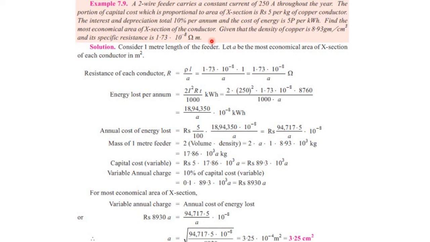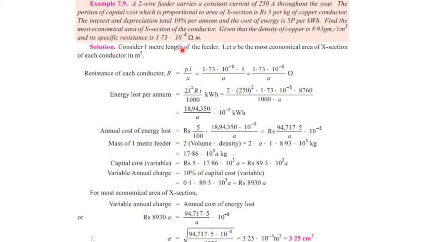Find the most economical area of cross section in the conductor. Given the density of the copper is 8.93 grams per cubic centimeter and its specific resistance is 1.73 into 10 raised to the power minus 8 ohm meter.